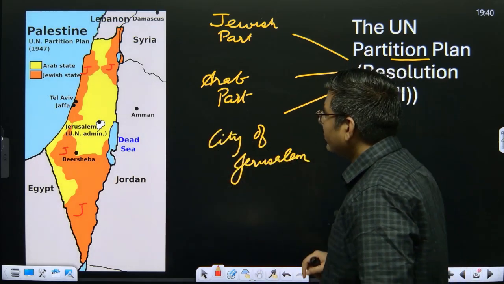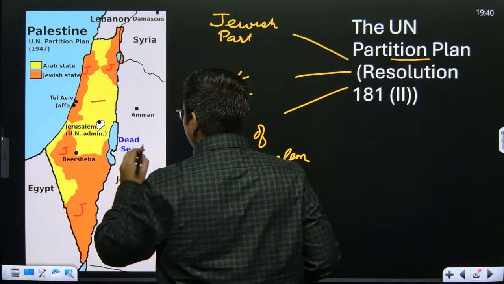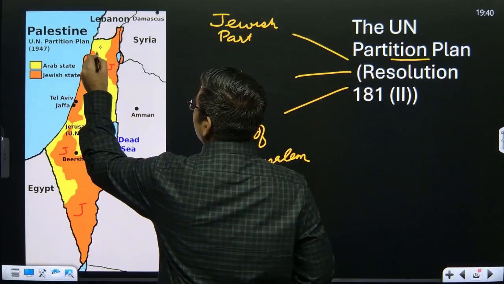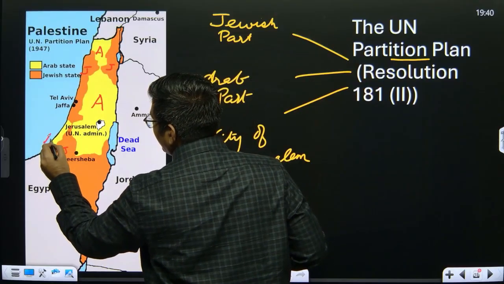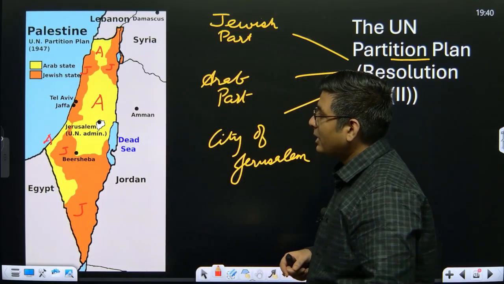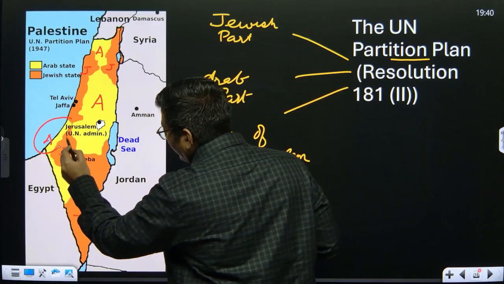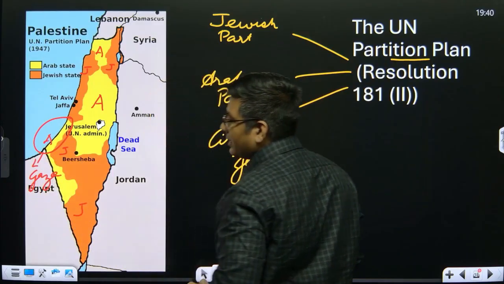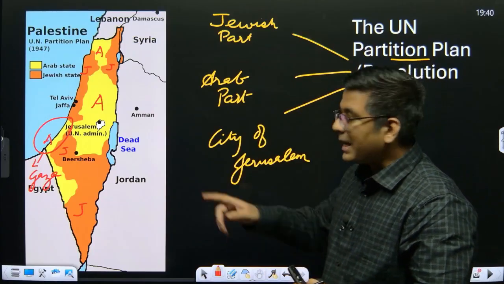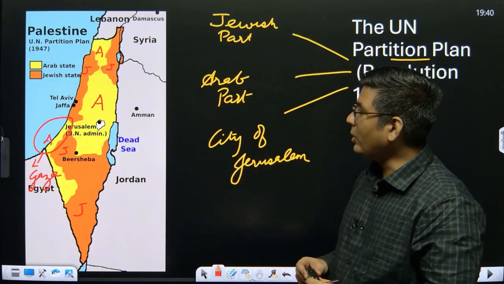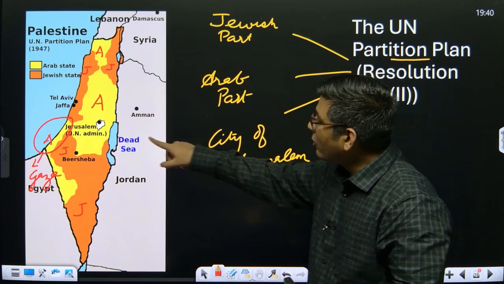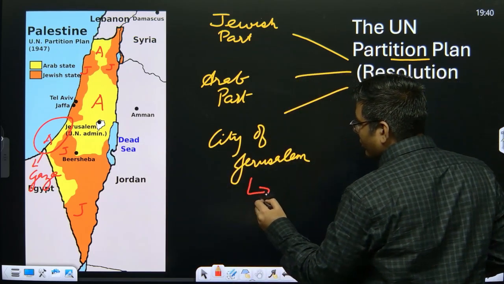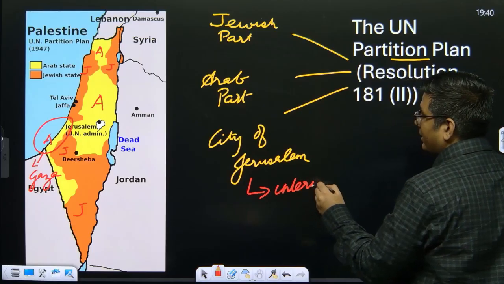And the yellow parts are the ones which are going to be with the Arabs. So this will be with the Arabs, this will be with the Arabs, and this one will be with the Arabs. This small region that you're seeing is the Gaza Strip. Now the point being, we have Jerusalem. With respect to Jerusalem, this is something which will be internationally administered.